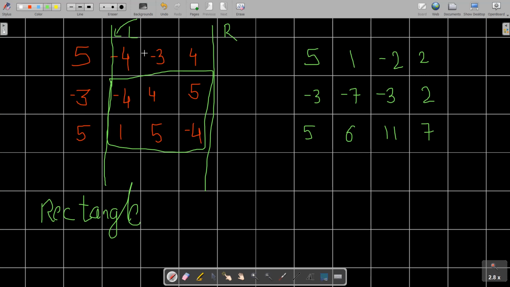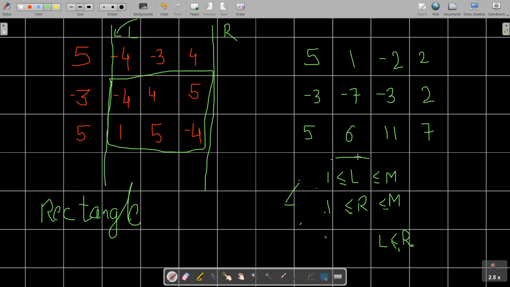I am going to write three conditions. L should be less than or equal to M, where M is the maximum number of columns present in this matrix, R is less than or equal to M and greater than or equal to 1, and L should be less than or equal to R. If you focus on these conditions, you can easily see that I can build an O of M square type solution.